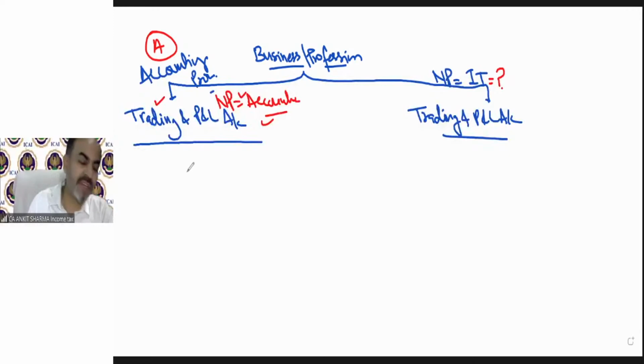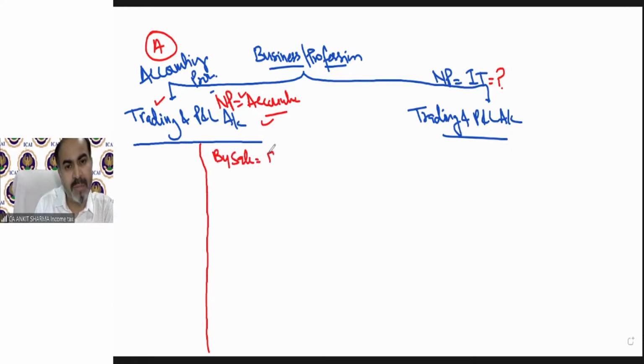In the examination, a profit and loss account will already be given in your question, with things like purchases and sales, a proper trading and profit and loss account, and the net profit as per accounting will be provided in the question itself.